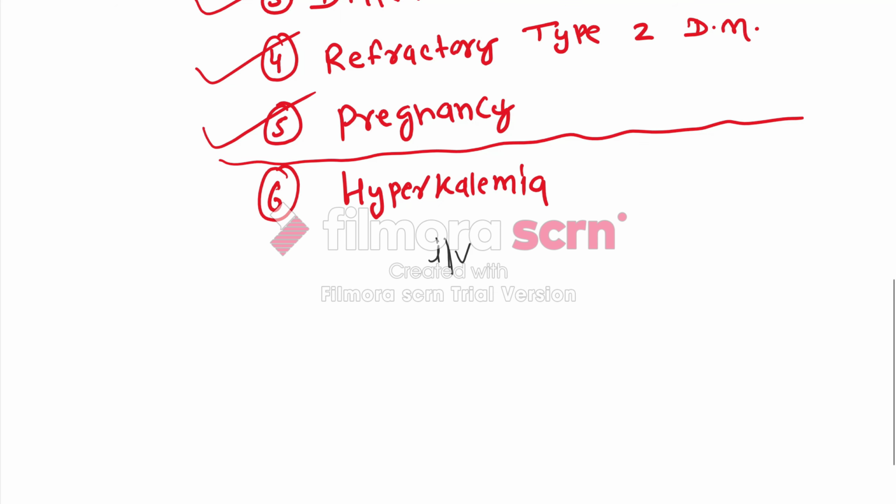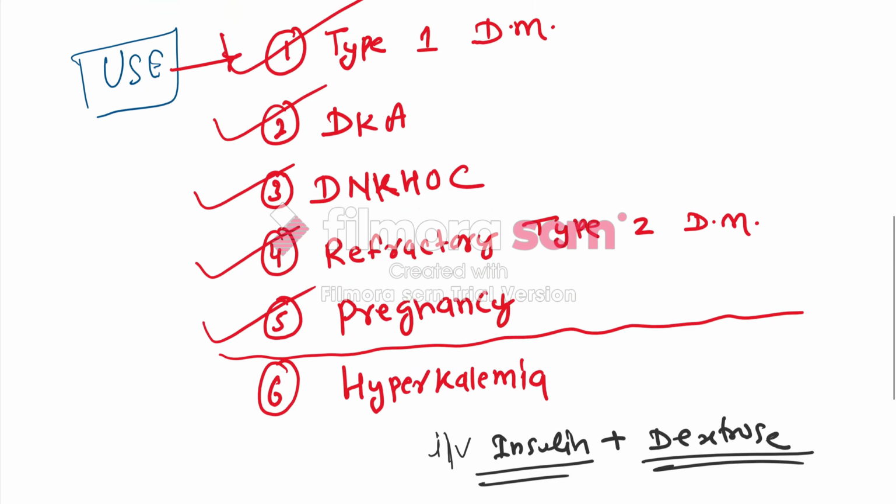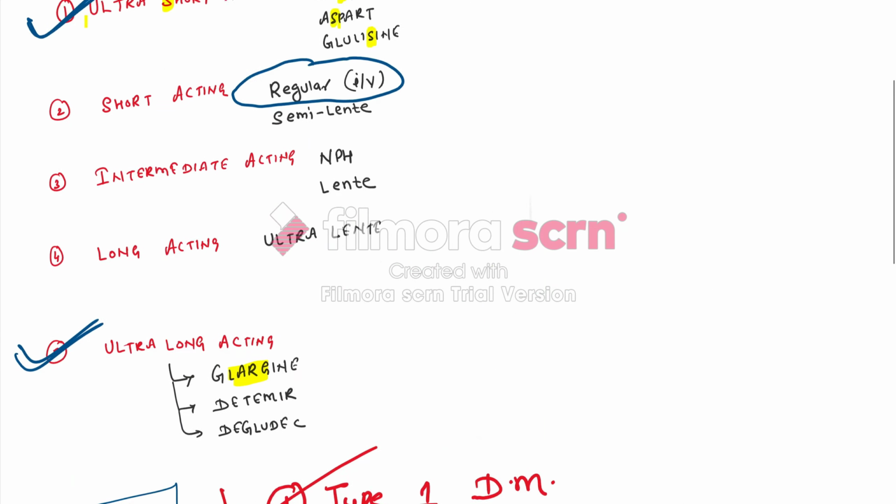We use regular insulin with dextrose. Why are we giving dextrose? It will cover the hypoglycemia caused by insulin. To compensate for this drawback, we use dextrose. So these are the uses and types of insulin that you should know.